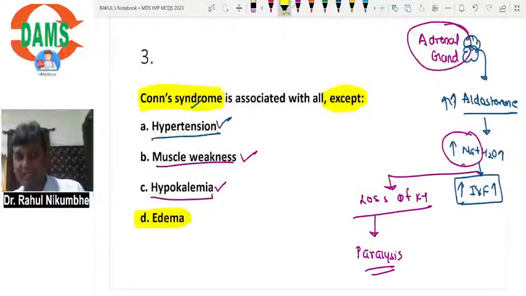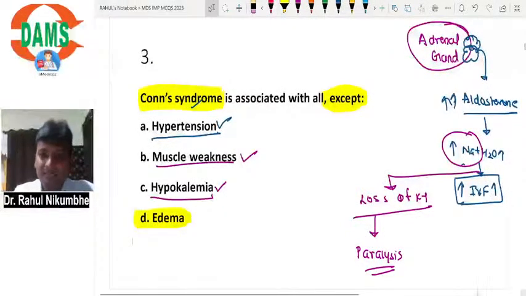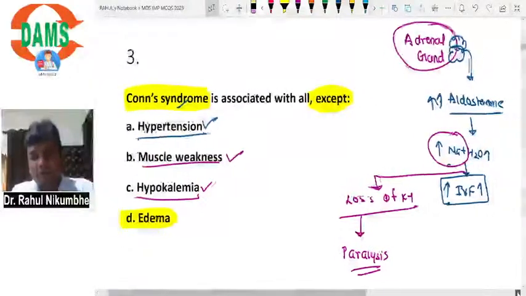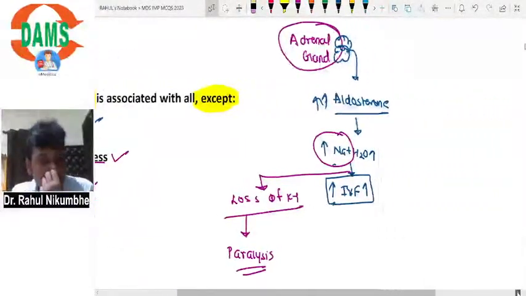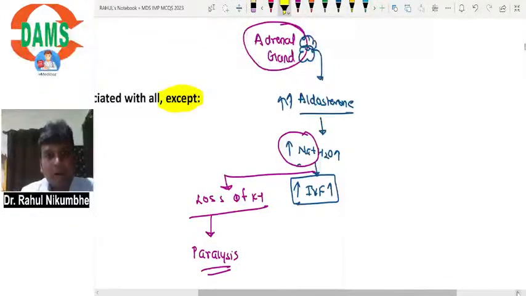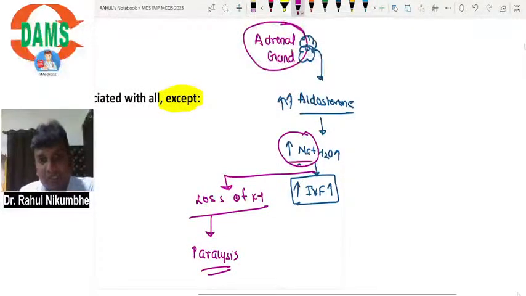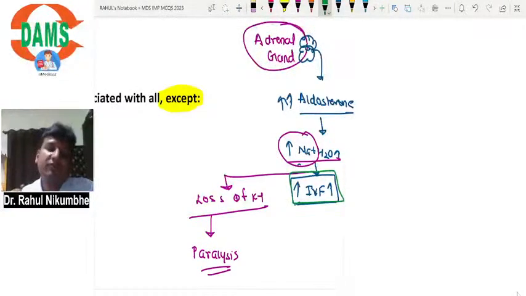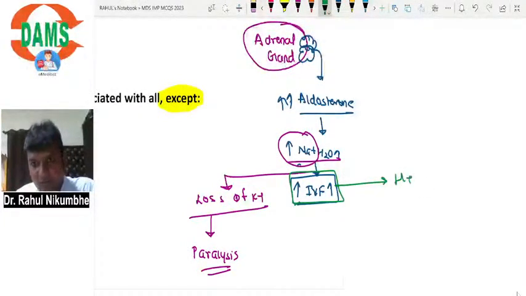Now, why is edema absent? It is given in our standard textbook Harrison. It is a sentence from Harrison: edema is absent in Cone syndrome. Generally, it is absent. Now, why is it absent? A lot of theories are proposed. I will tell you the simplest theory to understand this. This tumor is secreting a lot of aldosterone. Now this aldosterone will reabsorb a lot of sodium plus water, so increased intravascular fluid will occur. The intravascular fluids which are increased will go towards the heart.